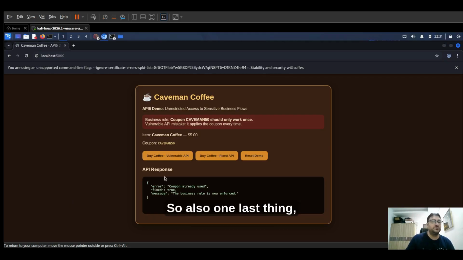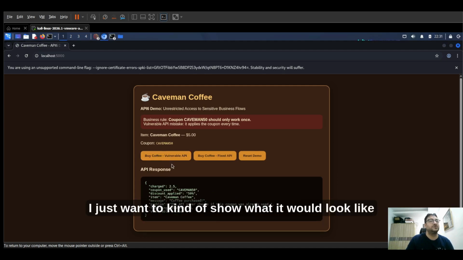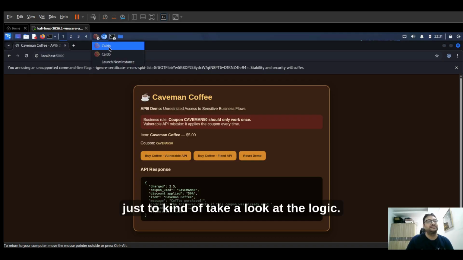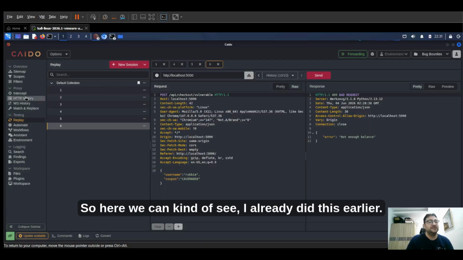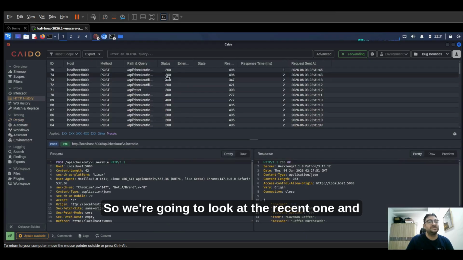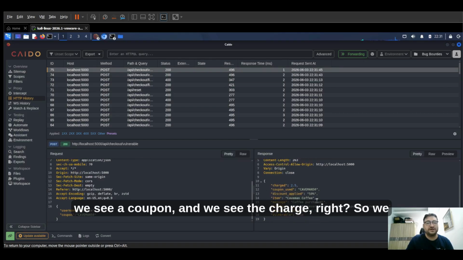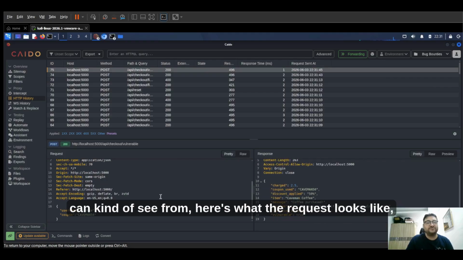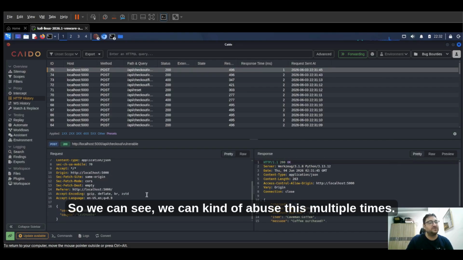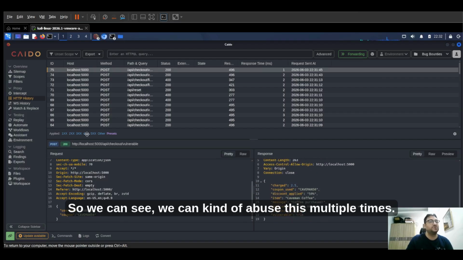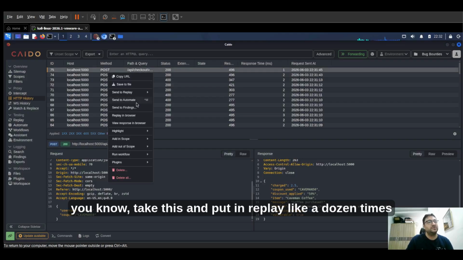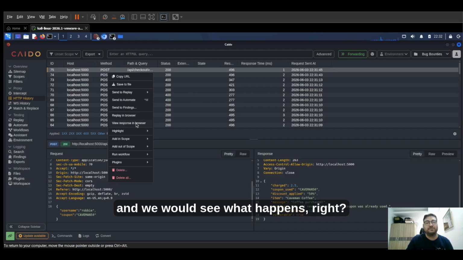Okay. So also one last thing, I just want to show what it would look like from a Caido perspective, just to take a look at the logic. So here we can see, I already did this earlier, so we're going to look at the recent one, and we see a coupon and we see the charge, right? So we can see here's what the request looks like, and this is what the response looks like. So we can see we can abuse this multiple times. I could probably take this and put it in Replay like a dozen times, and we would see what happens, right?